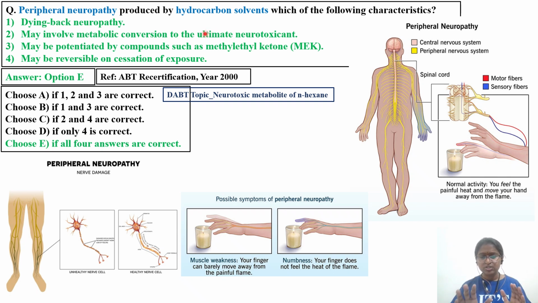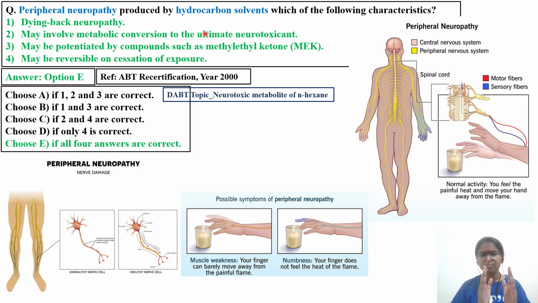Before that, pause the video and also try to read about it. There are different types of neuropathy, 4 types of neuropathy are there. I will give the link in the description. I have made one video on types of neuropathy. There you can go and read about what peripheral neuropathy is, the different types of neuropathies, which parts of the body are responsible, and which spinal nerves are responsible for causing a particular type of neuropathy, you will understand.